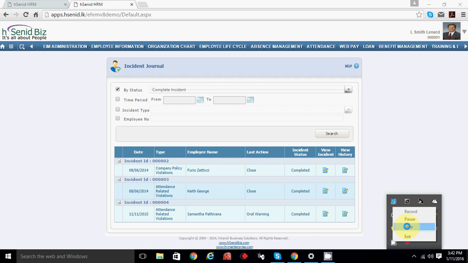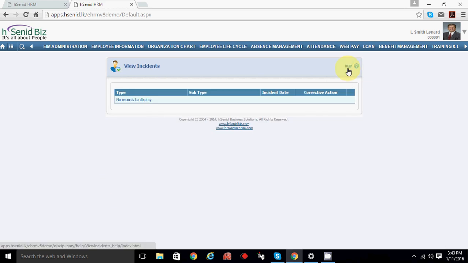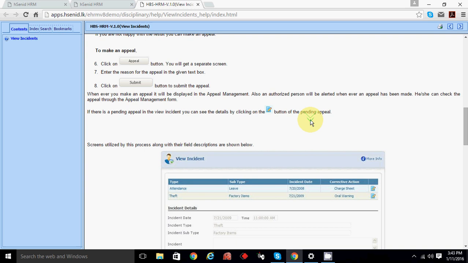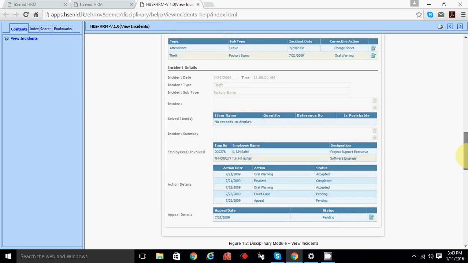Disciplinary. Apply for appeal. There is no record here, so I can't show you. Whenever an incident is reported against you, let's say Avinish has reported against you, then you can go to the view incident page and view whatever incident is reported against you, and then there you can make an appeal. The page will be like this.